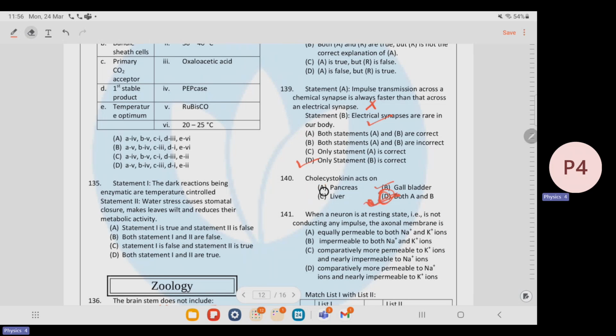So that's why reading the options is very important. Each and every option should be read. So here the correct answer is D.